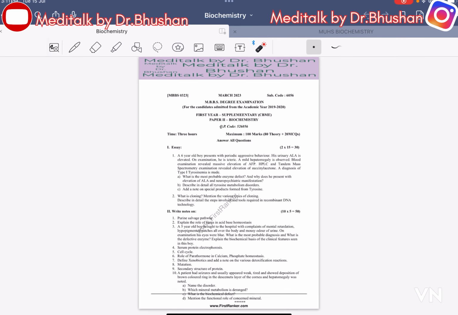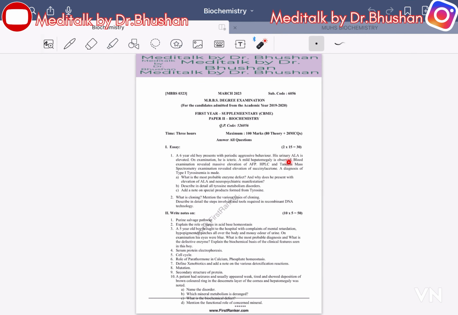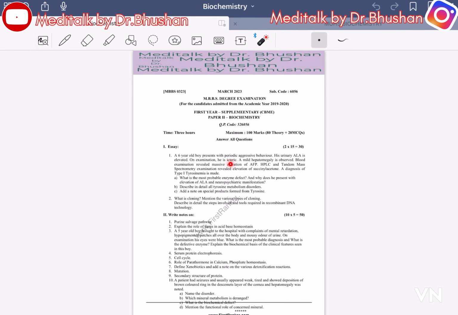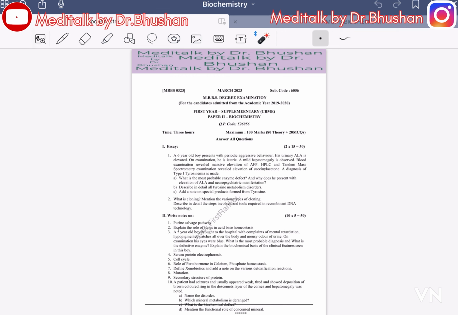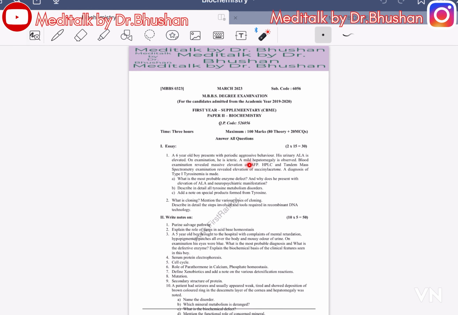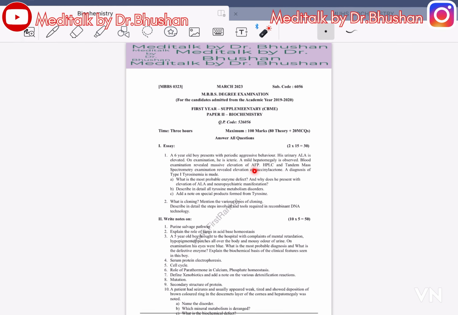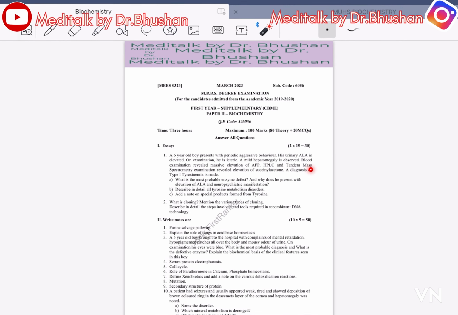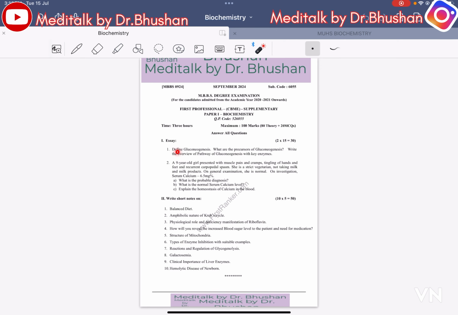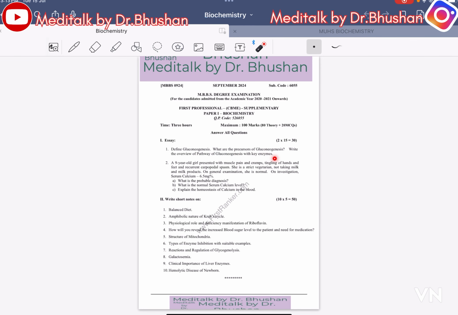Paper 2 essay question. A 6-year-old boy presents with periodic aggressive behavior. His urinary ALA is elevated. On examination, he is icteric, mild hepatomegaly is observed. Blood examination revealed massive elevation of AFP, HPLC and tandem mass. Supplementary examination revealed fasting acid. Define gluconeogenesis. What are the precursors of gluconeogenesis? Write the overview pathway of gluconeogenesis with the key enzymes.